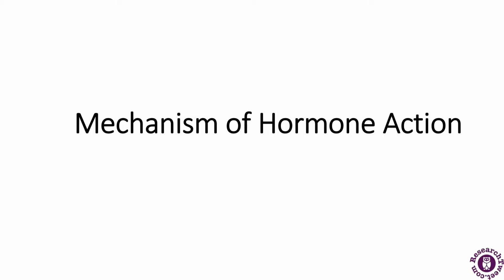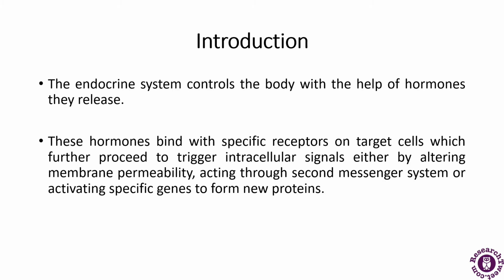Hello everyone. The next topic which we will be discussing here is about the mechanism of hormone action. First we will understand what hormones are and what systems are responsible for their production. So let's start with the introduction first. We know that the nervous system and the endocrine system are the two main controlling systems of our body. The endocrine system controls the body with the help of hormones it releases.